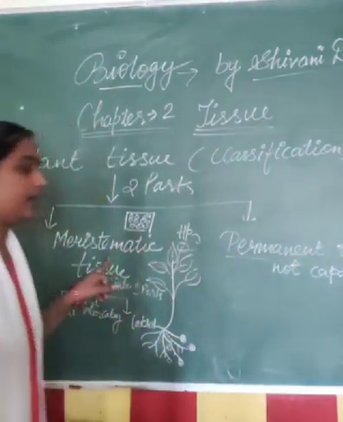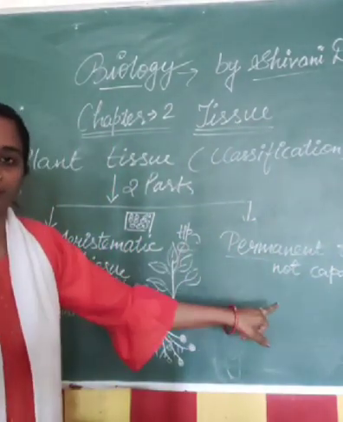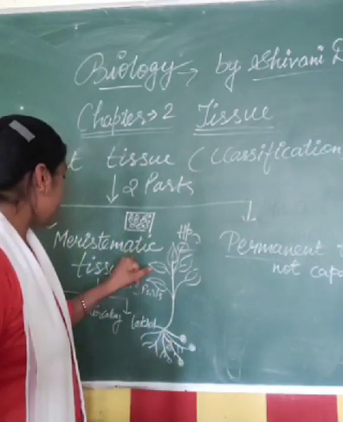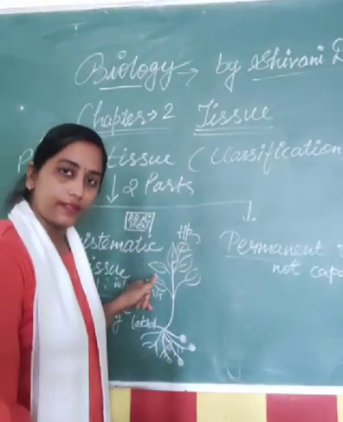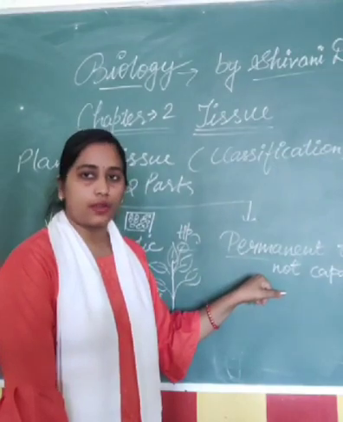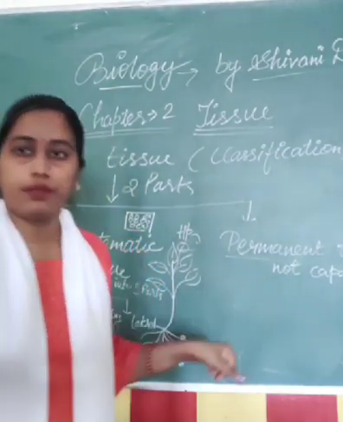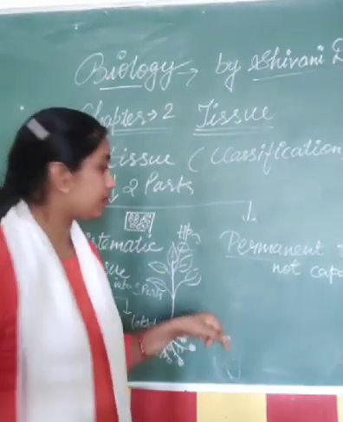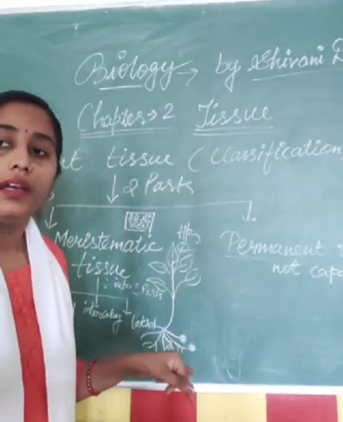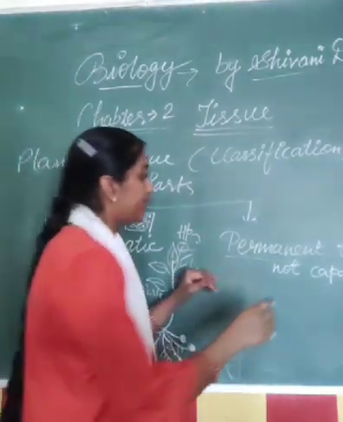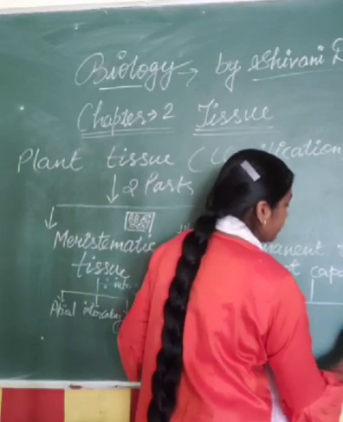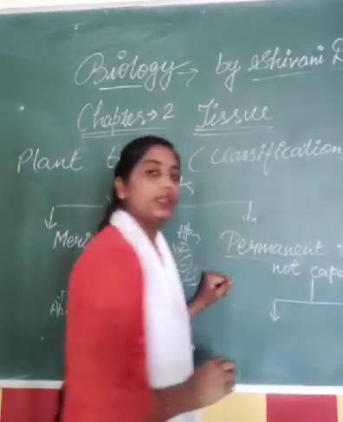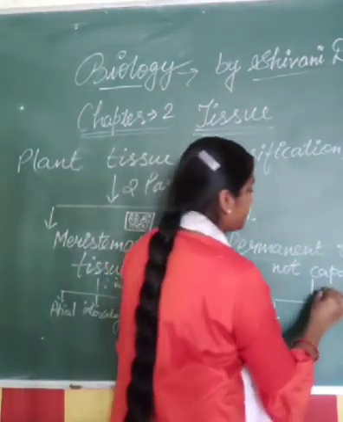What is the main difference between permanent tissue and meristematic tissue? Meristematic tissues are capable of division and permanent tissues are not capable of division, right? And the next point is how many categories the permanent tissue has.